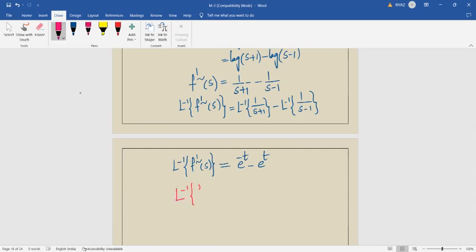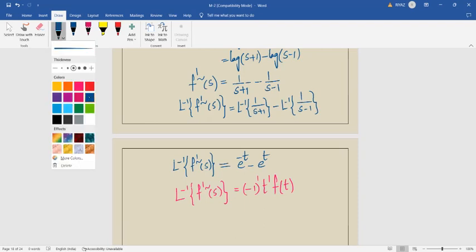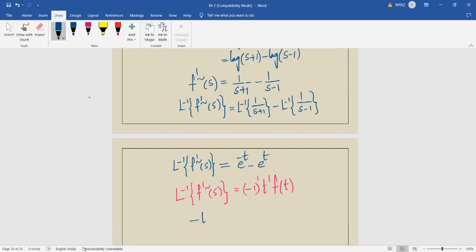Laplace inverse of f bar dash of s की value, f bar dash of s value is equal to (-1) to the power 1 t f of t. एक बार डेरिवेटिव करें तो ऐसा लिखना है, दो बार डेरिवेटिव करें तो (-1) whole square t square f ऐसा लिखते हैं. एक ही बार डेरिवेटिव करें, तो इसकी value will be here we write minus t f of t. So t f of t is equal to e⁻t minus e⁺t.